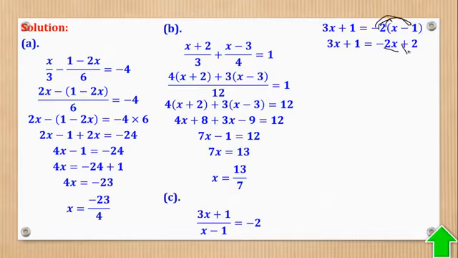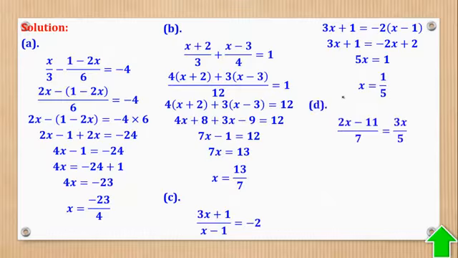2 times 1, 2. Then collect like terms. This going this side, it was minus 2x, so it becomes 5x. So it is still okay. But in O level, you say plus 2x, then minus 1 is okay, but it's a little longer. Then this goes this side to become 2 minus 1, which is 1. Then this goes this side, becoming 1 over 5.